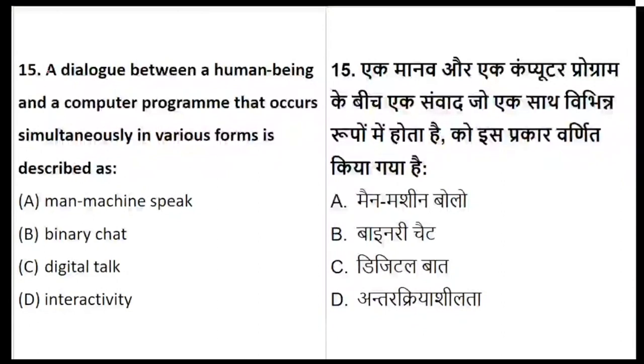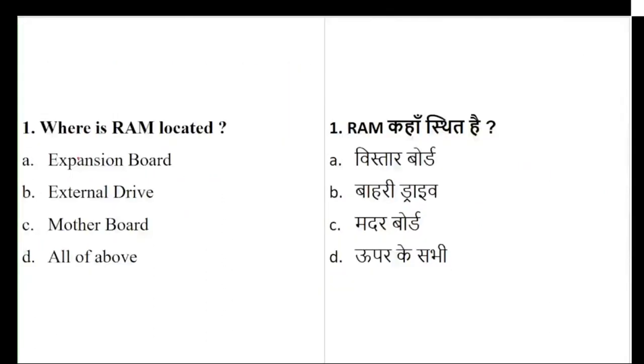A dialogue between a human being and a computer will be called interactivity. It's an interaction. These are easy questions. You can try to answer them earlier.